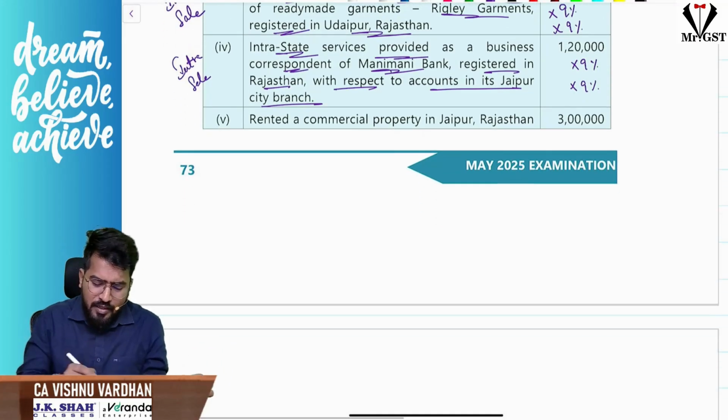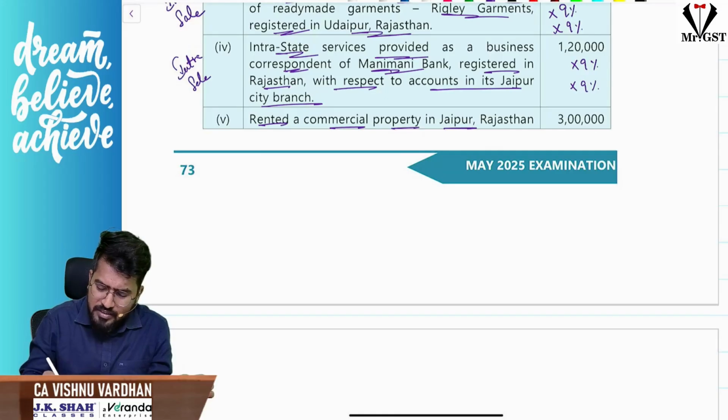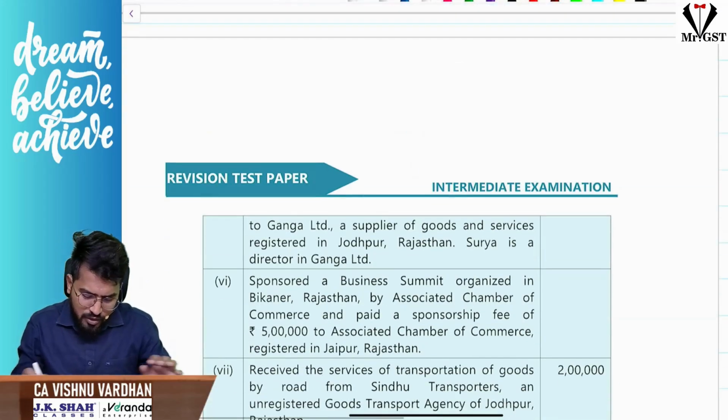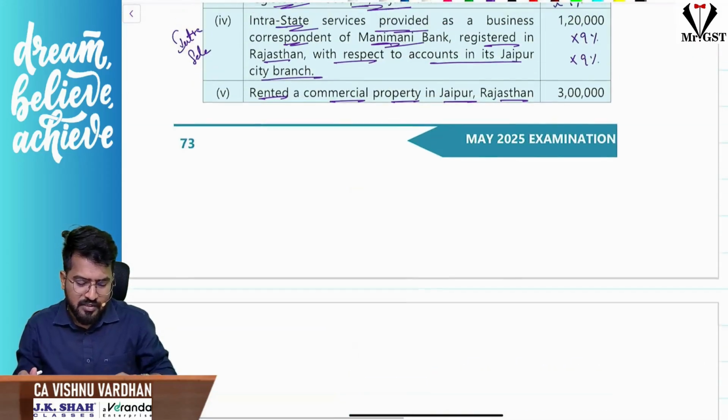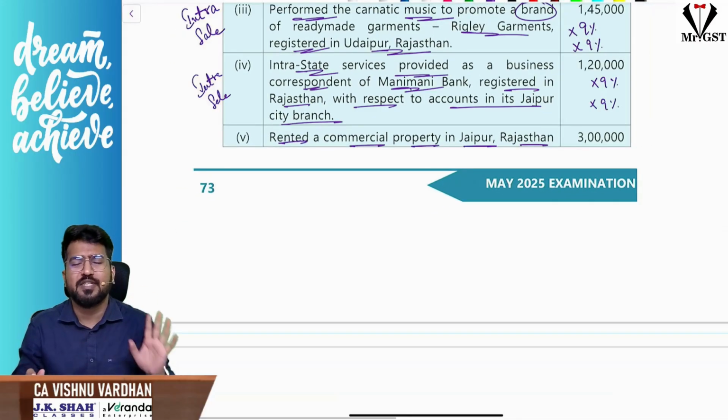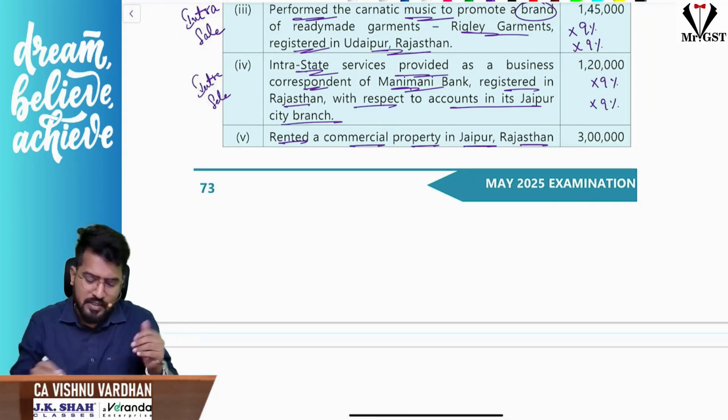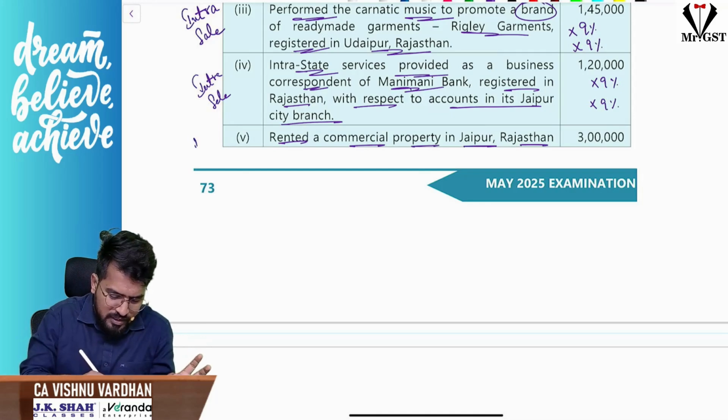Next, renting a commercial property in Jaipur, Rajasthan to Ganga Limited, a supplier of goods and services registered in Jodhpur, Rajasthan. Surya is the director of Ganga Limited. First of all, let me understand, sir, is this sale or purchase? Sale. Sale of services, that is obvious, fine. Sir, intra sale?